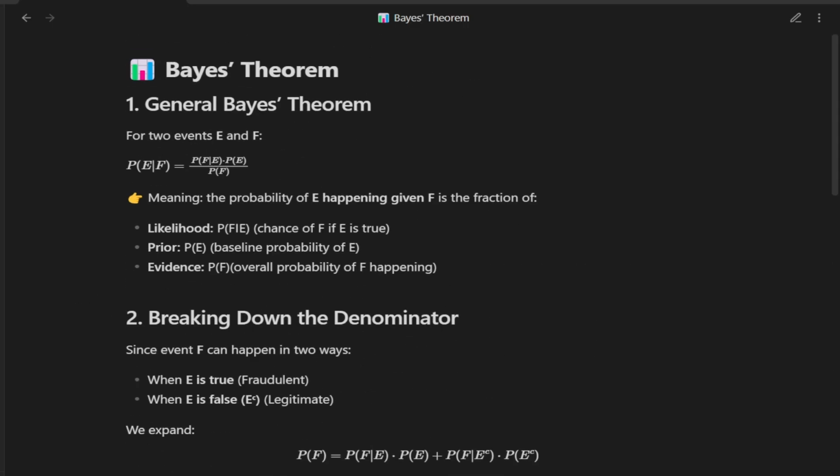Let's quickly recap what we learned today. We started with the rule of complementary probabilities, which helped us move between events and their opposites. Then we explored conditional probabilities and the product rule, which allowed us to calculate joint probabilities. After that, we saw why normalization is so important to ensure probabilities add up correctly when new evidence is introduced. Finally, we tied it all together with Bayes' theorem, which gives us a systematic way to update our beliefs when we observe new evidence. So the big takeaway: Bayes' theorem is the heart of the Naive Bayes algorithm, and it is what makes fraud detection, spam filtering, and even medical diagnosis so effective.